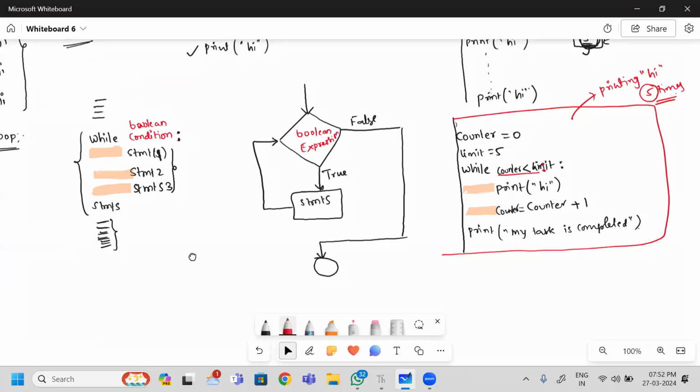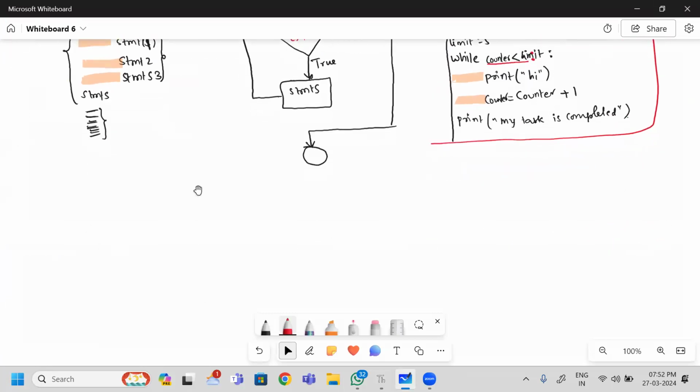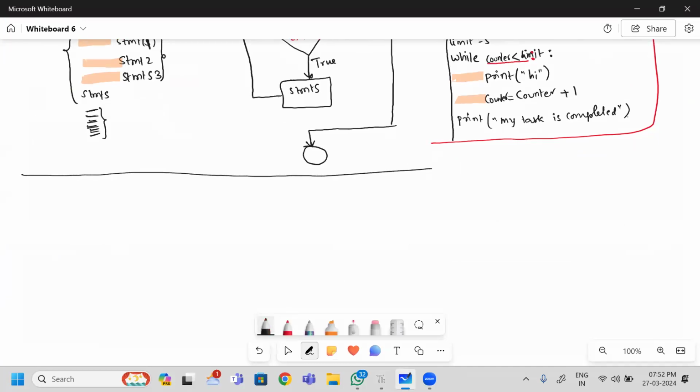So now I will go for another simple program. I want to print the multiplication table. How does a multiplication table look? 5 1 5. 5 multiplied by 2, you will get 10. 5 multiplied by 3, you will get 15. Like that, 5 multiplied by 10, I will get 50. So this is the way I want to get the output.